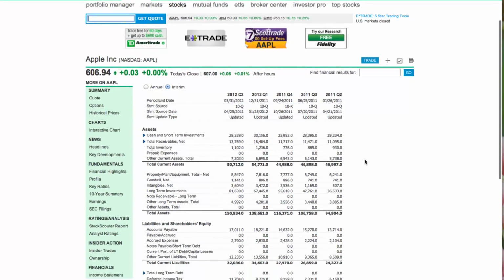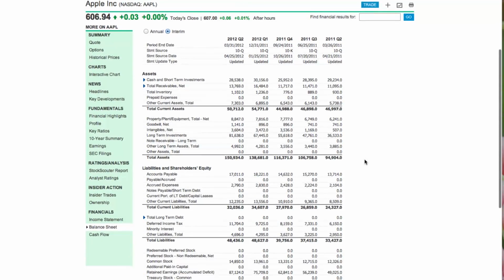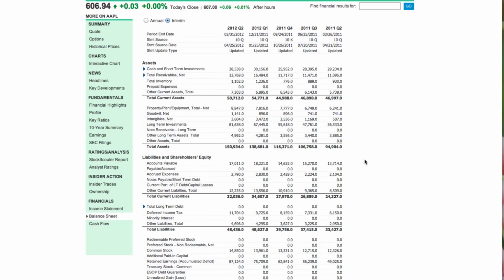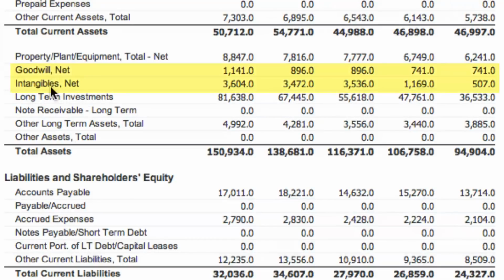When we look at the balance sheet, as you remember, it is broken down into assets and liabilities. When we're looking at goodwill or intangible assets, we're going to find that under the top portion, not under current assets, but under the second portion where the total assets are added up. You're going to see goodwill listed, and you're going to see intangibles net. For Apple, we can see that they have $1.1 billion listed for goodwill, and $3.6 billion listed for intangibles net. So the total intangible assets for Apple would be $4.7 billion.